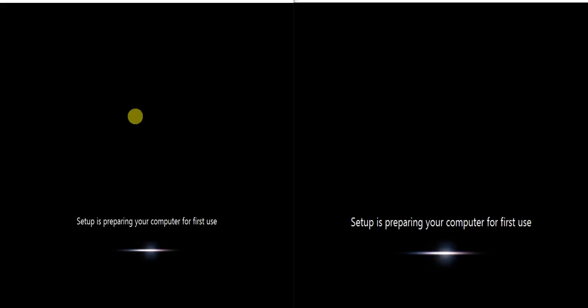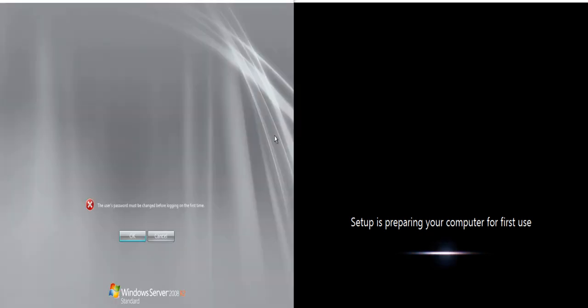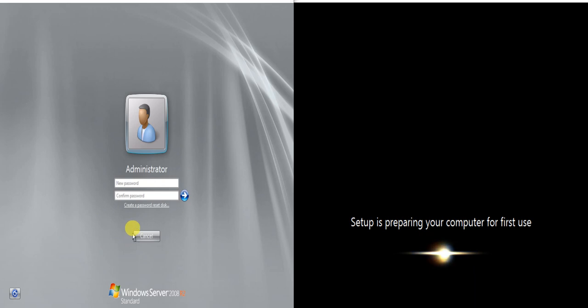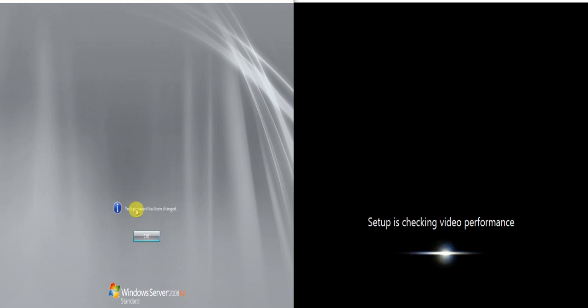Alright, so it seems that the server is done already. So the user password must be changed before logging in for the first time. So I'll just click OK here. So new password, since we all agreed to use Admin12345 where A is a capital letter. So confirm password, same deal. Right. So changing password, your password has been changed. We click OK. And the desktop for the server is already loading up.